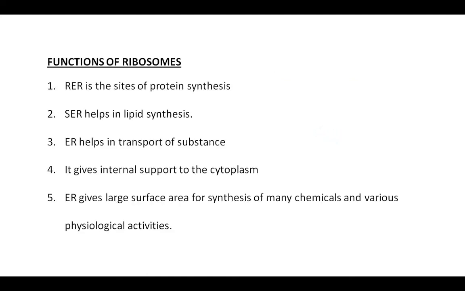As I have told you, the main function of ribosomes is protein synthesis. So, because rough endoplasmic reticulum contains ribosomes, its main function is protein synthesis. Smooth endoplasmic reticulum, where ribosomes are absent, helps in lipid synthesis, whereas the endoplasmic reticulum also helps in the transport of substances, because it is connected from the nucleus, from the nuclear pore, and through the nuclear pore it passes substances from the nucleus into the cytoplasm.